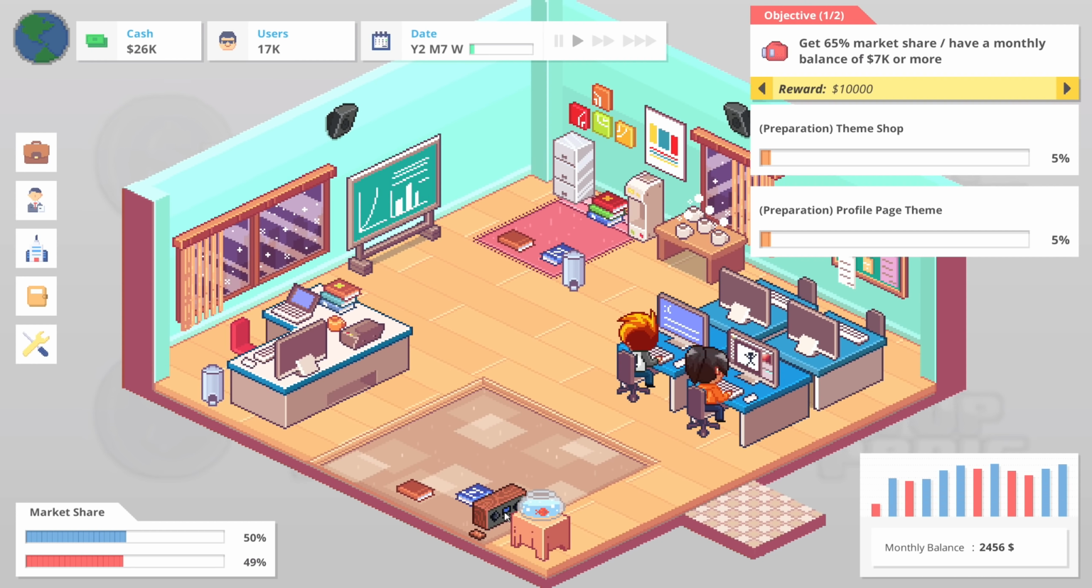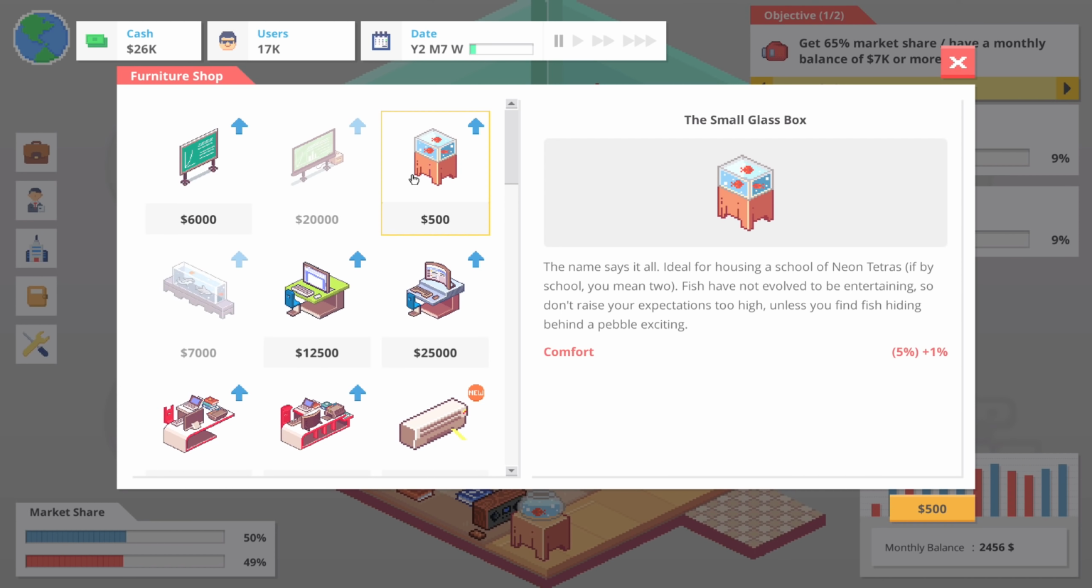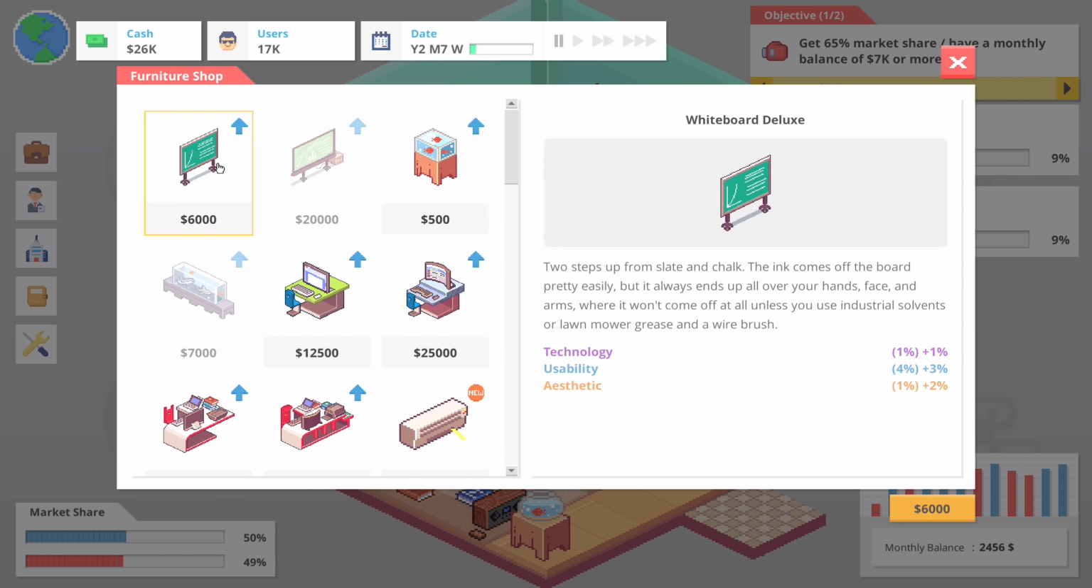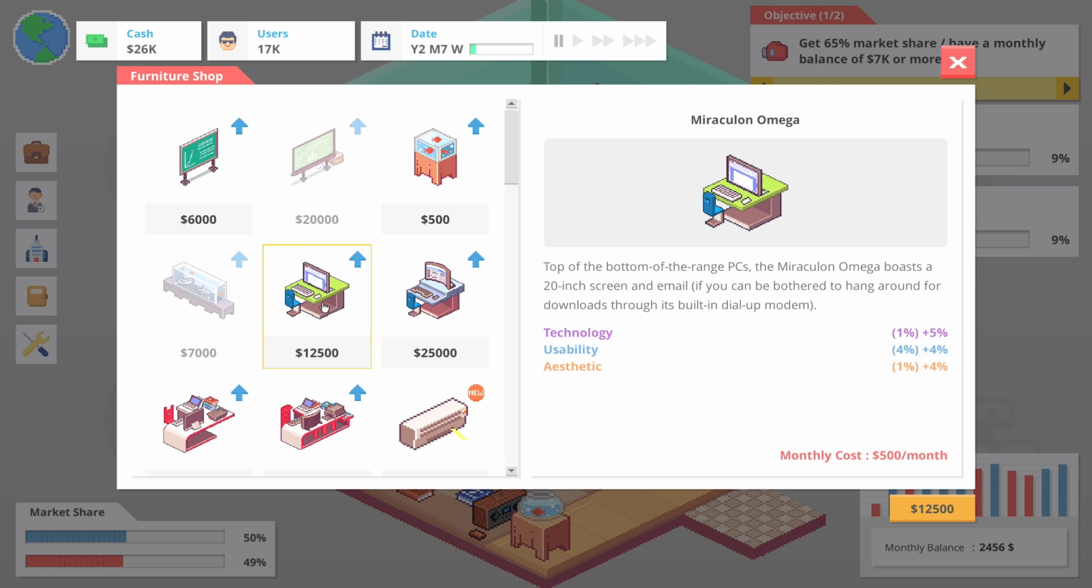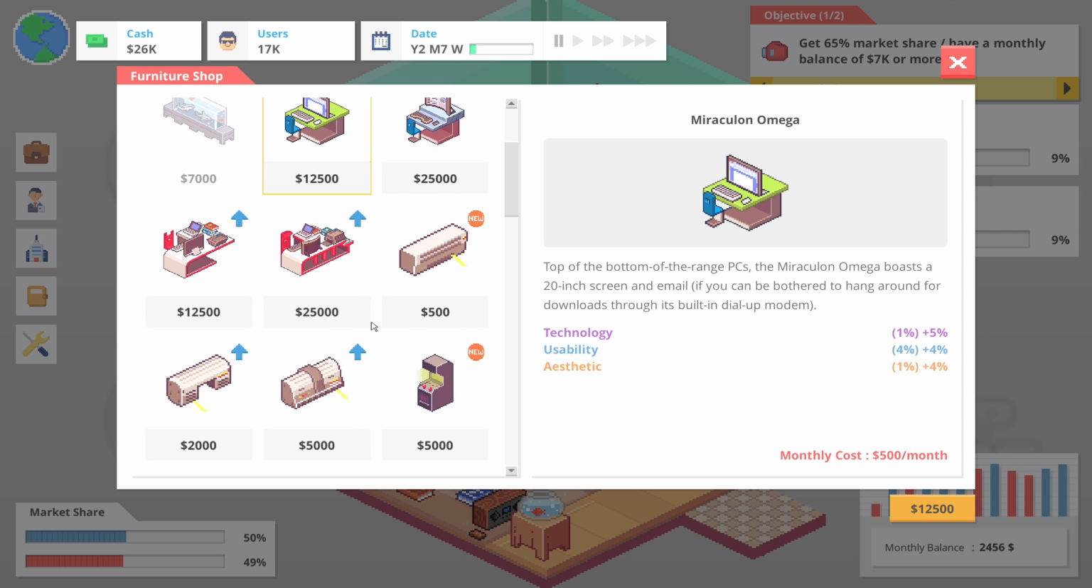And let's buy. I want to buy. Can I move things? I don't think I can. I want to buy one more thing, just because I can. A bit more comfort there. Whiteboard Deluxe. Meh. Monthly cost 500 per month. I feel like we could probably afford this, but I feel like it's way too expensive.